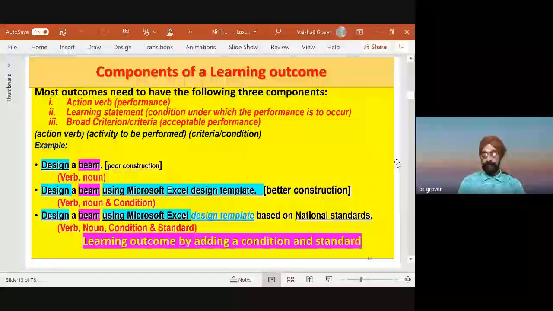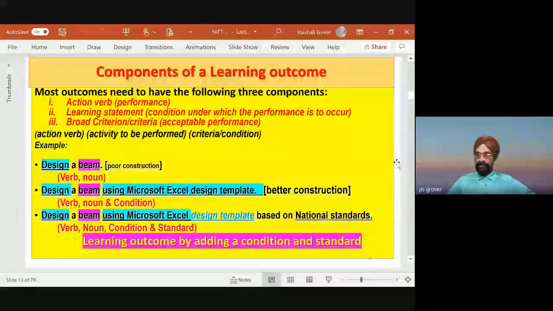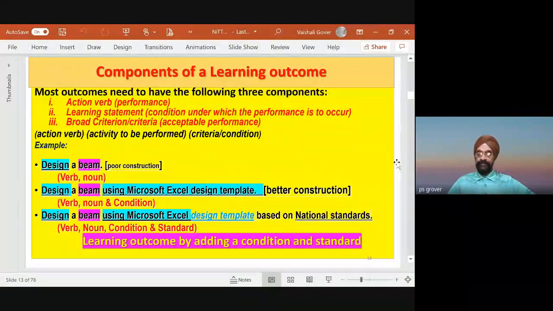Then, design a beam using Microsoft Excel design template. Now it gives more clarification. Design a beam, how? Using a Microsoft Excel design template, which means this is a learning outcome which is designed better, which is understandable to the student. It is understandable for the teacher what success is. It has verb, noun, and condition, but we can still go further. Design a beam using Microsoft Excel design template based on national standards. Now, here, I have added the words national standards.